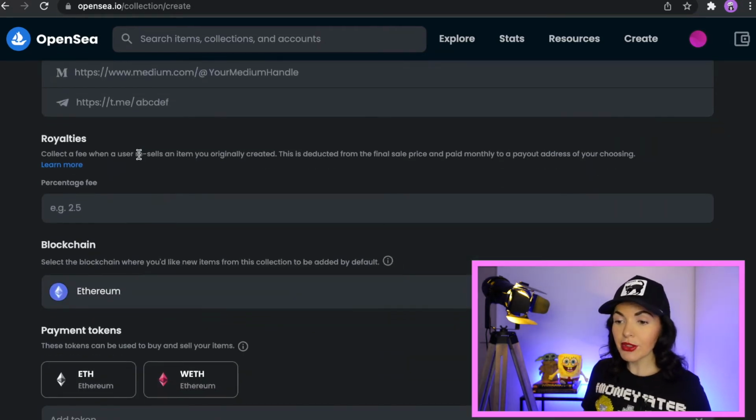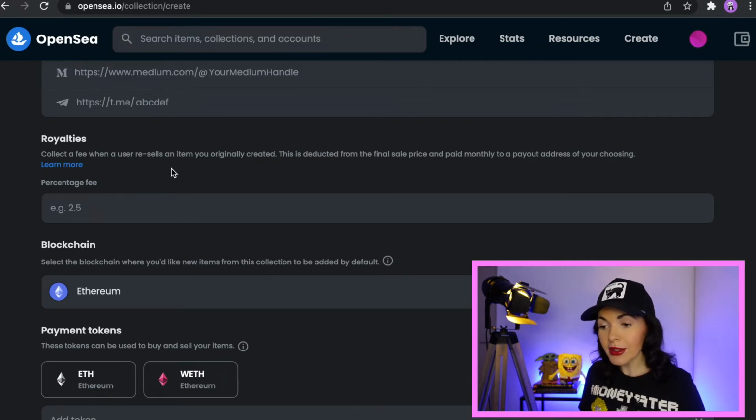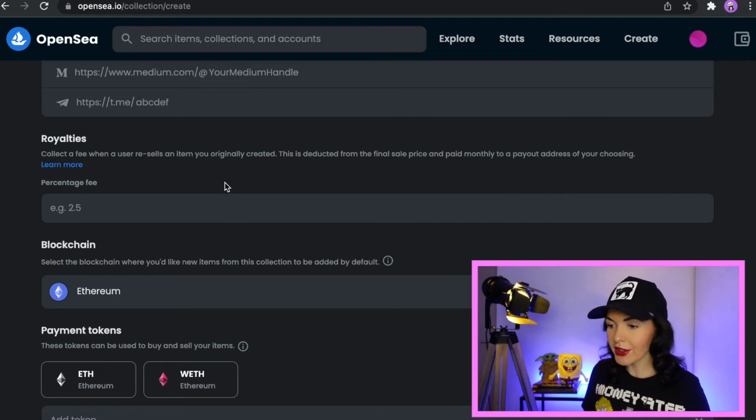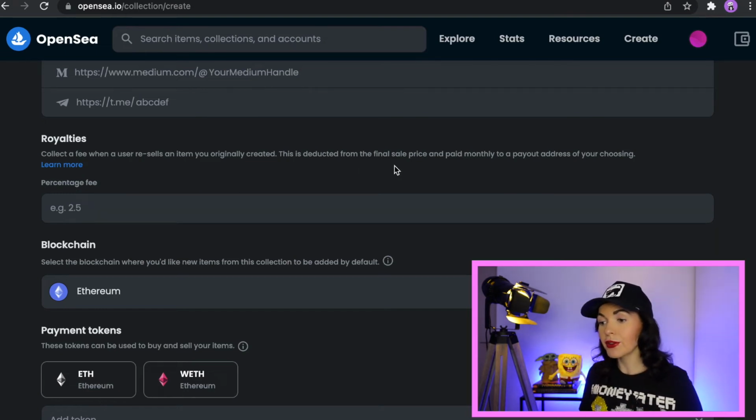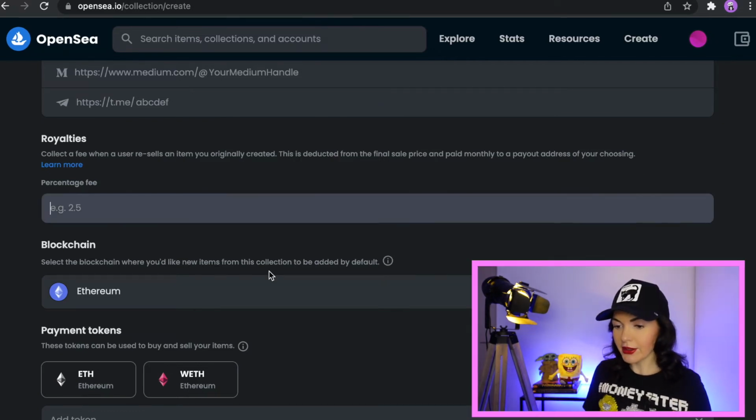Also, we have royalties here, and what does it actually mean? Collect a fee when a user resells an item you originally created. This is deducted from the final sale price and paid monthly to a payout address of your choosing. Let's leave it like this for now.